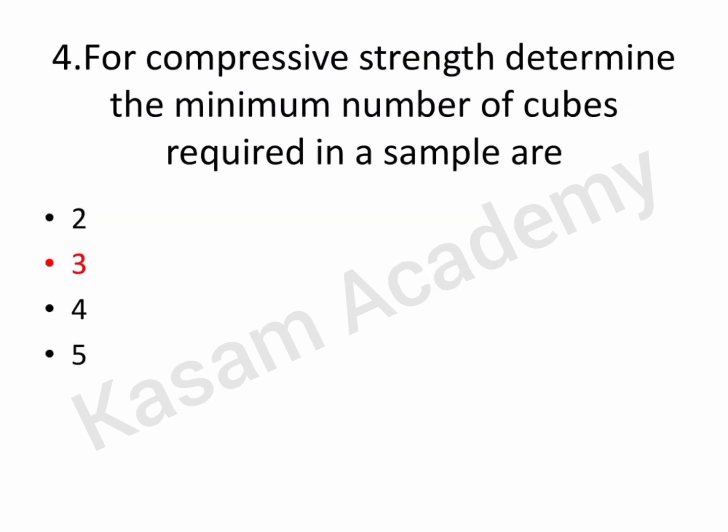Fourth question: for compressive strength determination, the minimum number of cubes required in a sample are. Option B is correct because as per IS 456-2000 clause 15.4, the test result of the sample shall be the average of strength of 3 specimens. The individual variation shall not be more than plus or minus 15% of the average.